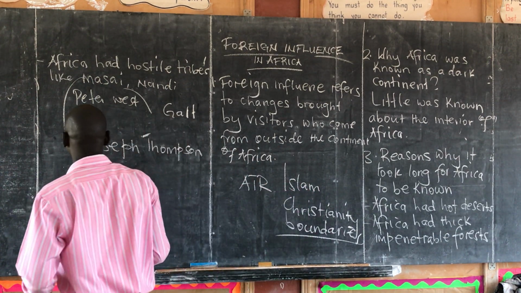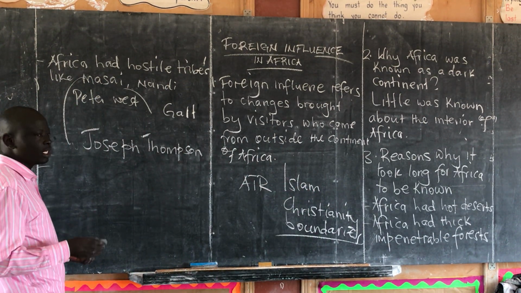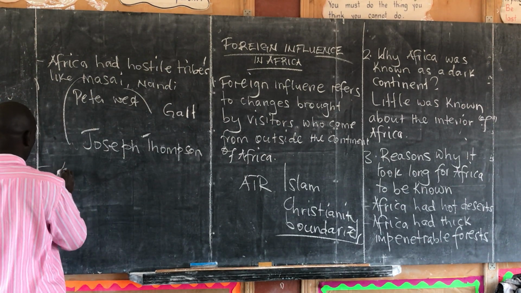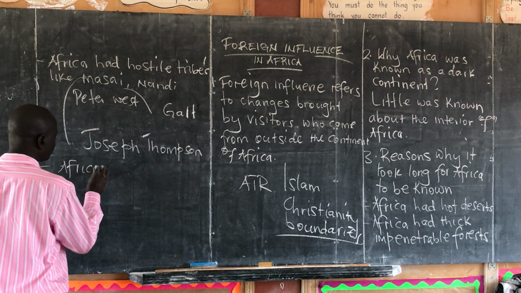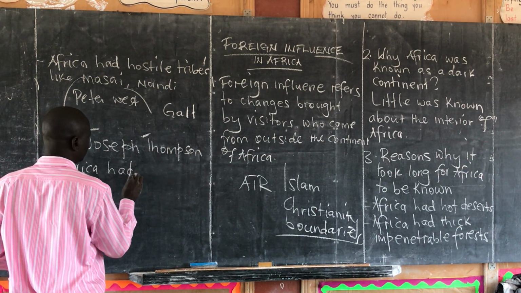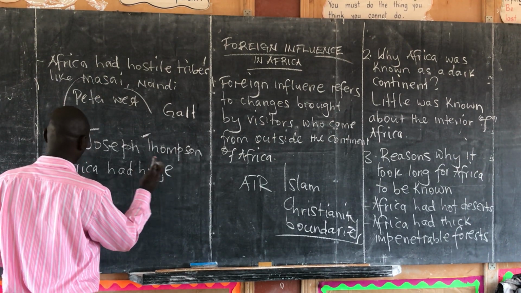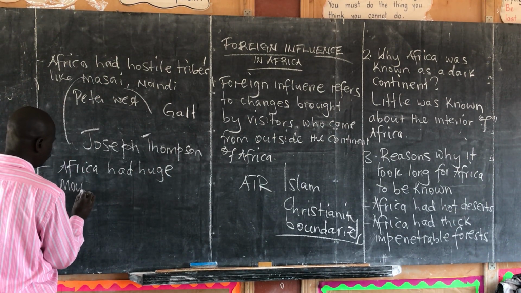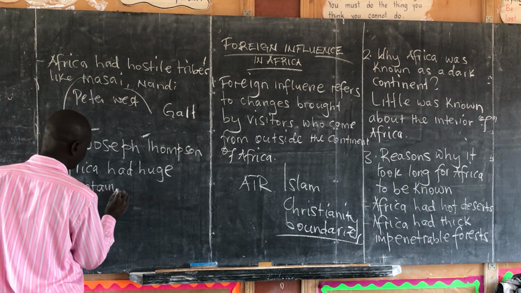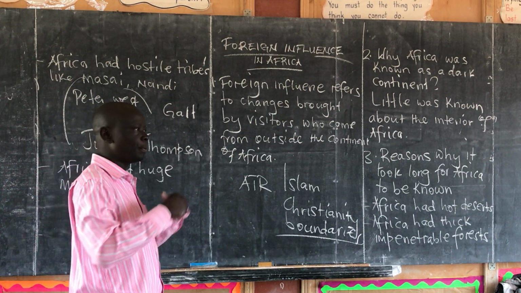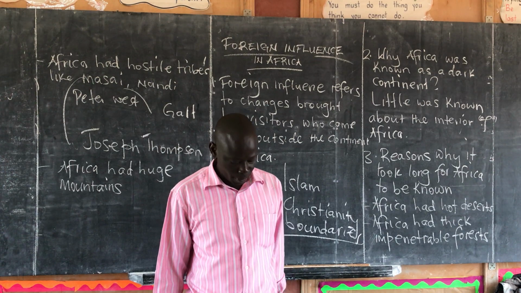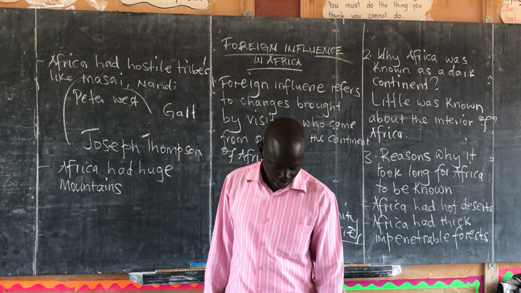Then, fourthly, we say Africa had huge mountains that were difficult to cross. Now, the huge mountains also made transport very difficult, as these people could not go through them. So that was also another hindrance.